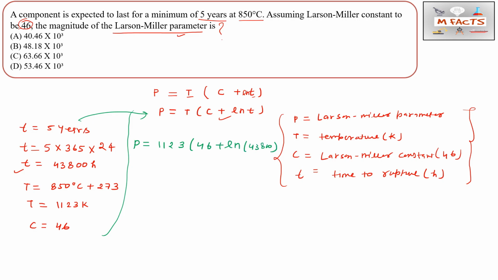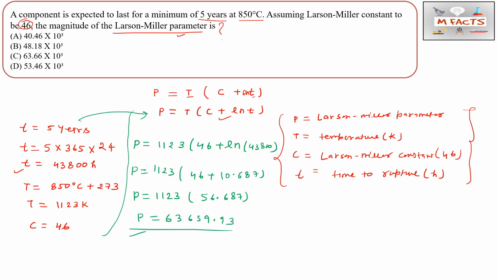So we get 46 plus 10.687, which is 56.687, and P is equal to 1123 times 56.687, which is 63659.93. To write it in a cleaner form, we can write 63.66 multiplied by 10 to the power 3. This is the answer for this question.